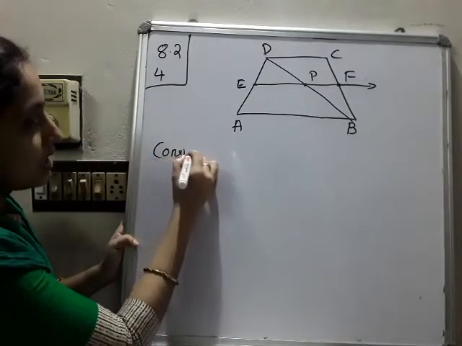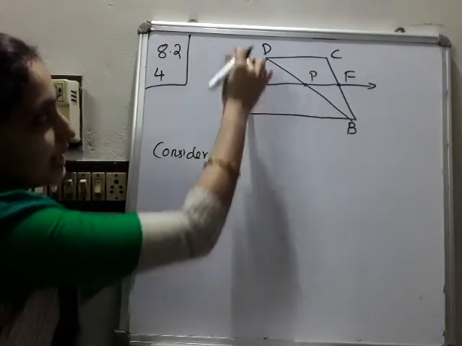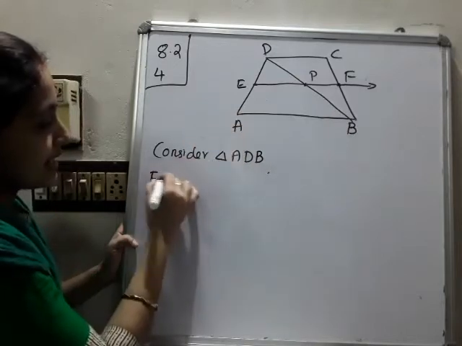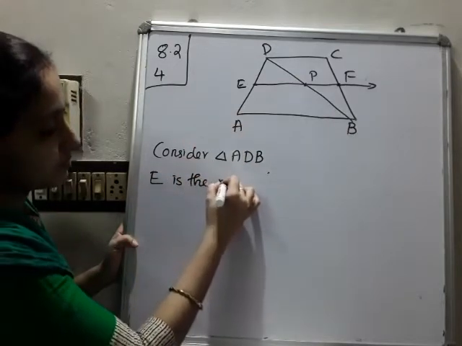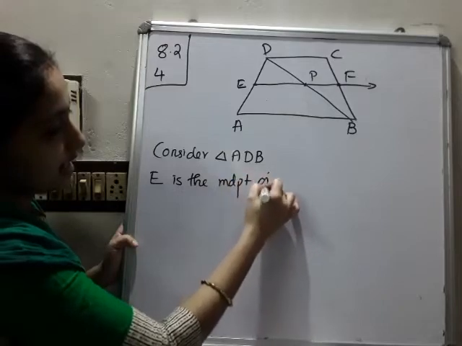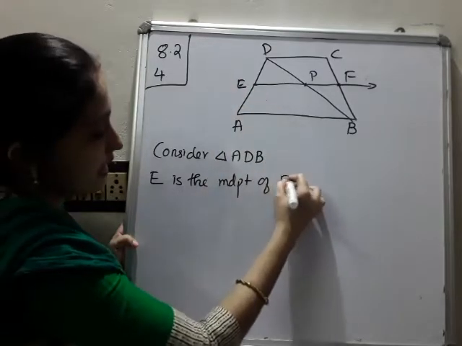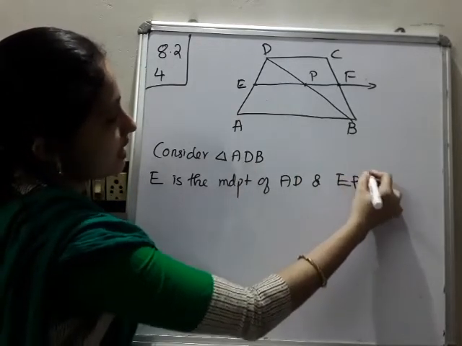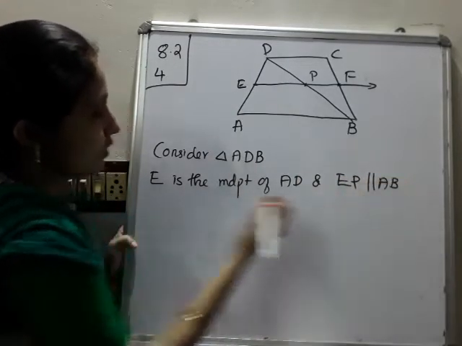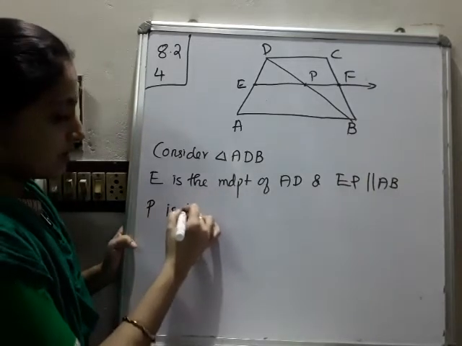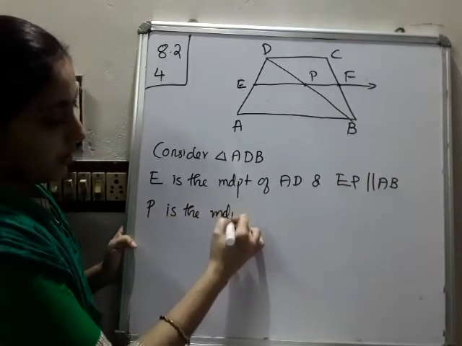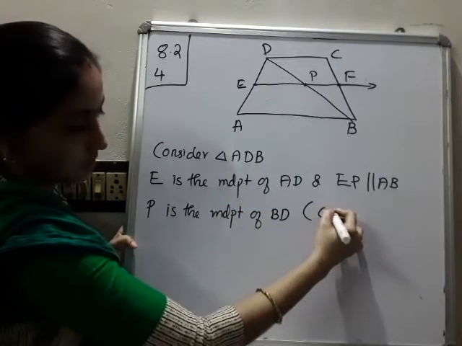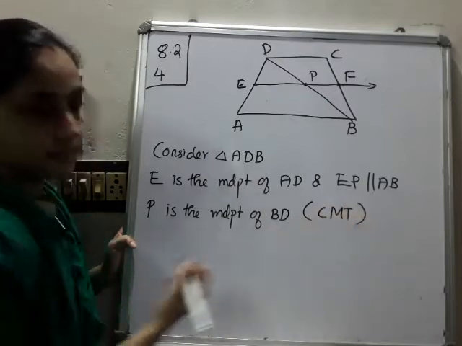We have to consider triangle ADB. So what can we say? E is the midpoint of which side? The midpoint of AD, and what we got? EP is parallel to AB. So what can we write? P is the midpoint of BD. How can we say that? By the converse of midpoint theorem.